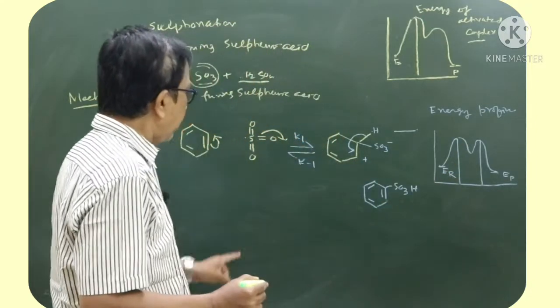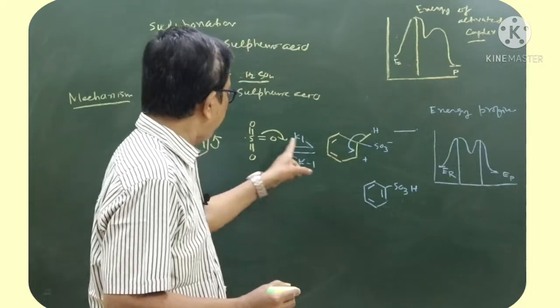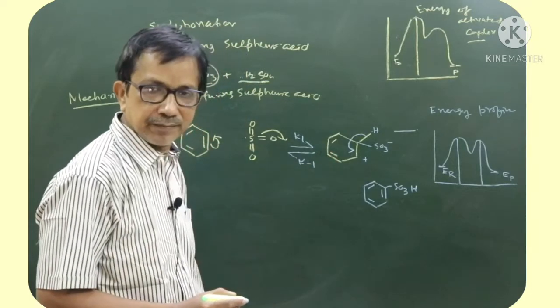So in this case, what happened? With sulfonation, desulfonation also takes place simultaneously.